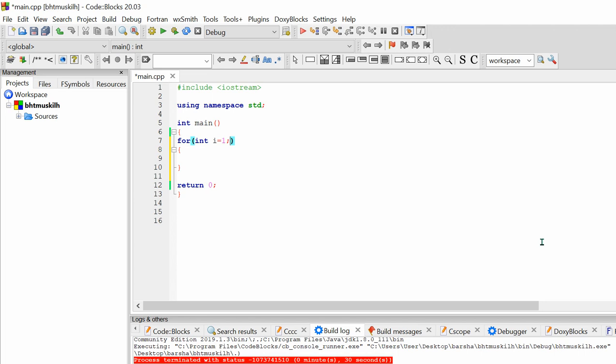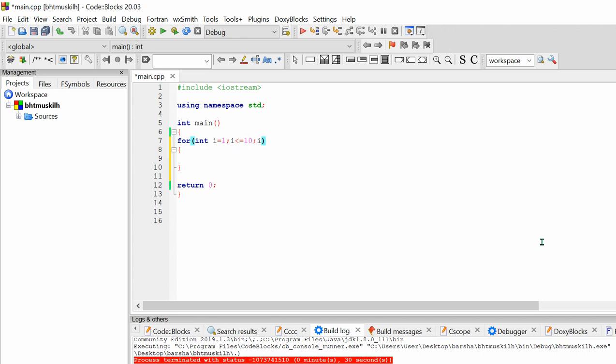The second part is the condition. What is the condition that we are going to check to execute the for loop? The condition is that the value of i should be less than or equal to 10, because we want to print 10 times, so we have to write the value as 10. And this is the second part. Our condition is done.